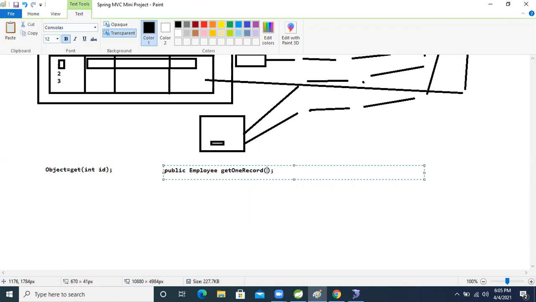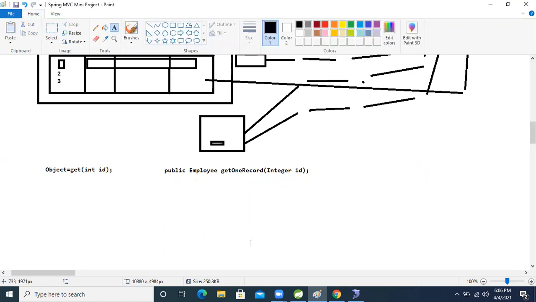Here we will pass the integer id. This is our database, the DAO method. Based on this one we will perform the operation, guys. So shall we perform the operation now? Okay, let's perform the same operation.